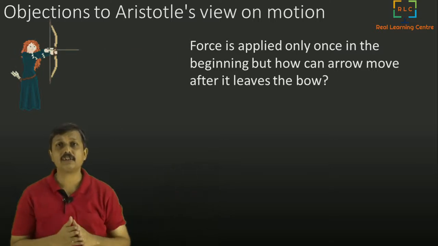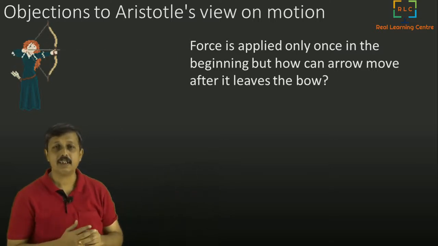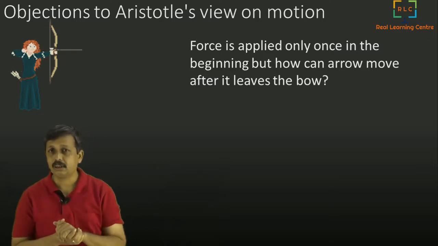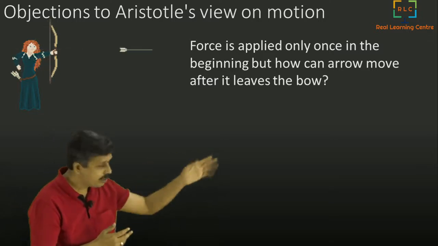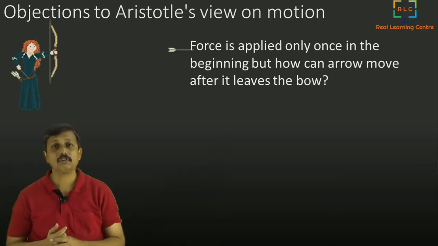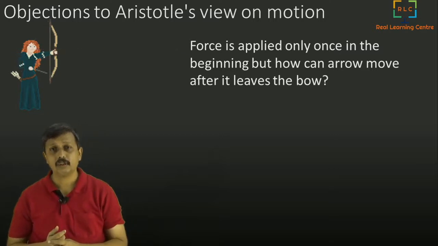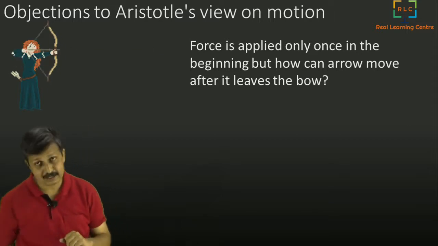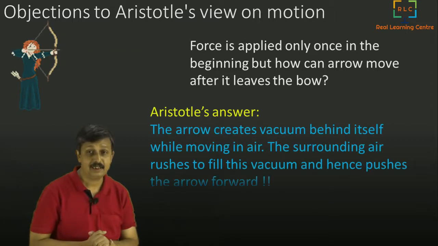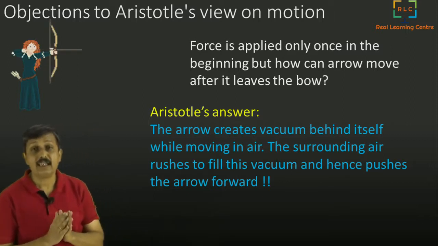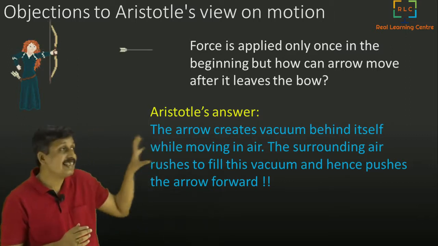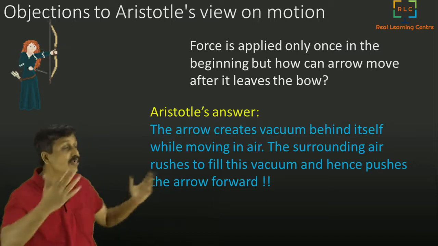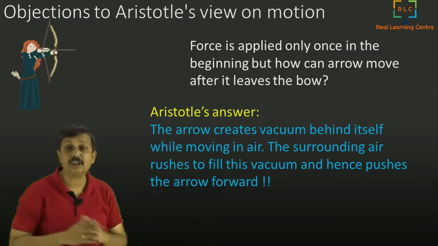Nobody is applying force, it's still going. So people asked this question. If you are saying that force is needed to keep something in motion, in this case the arrow is moving and nobody is applying force. How is this true? So Aristotle gave an answer to this. Let's see how interesting the answer is. His answer was, when the arrow moves, it creates some vacuum behind itself while moving, and the surrounding air rushes in and pushes the arrow forward.